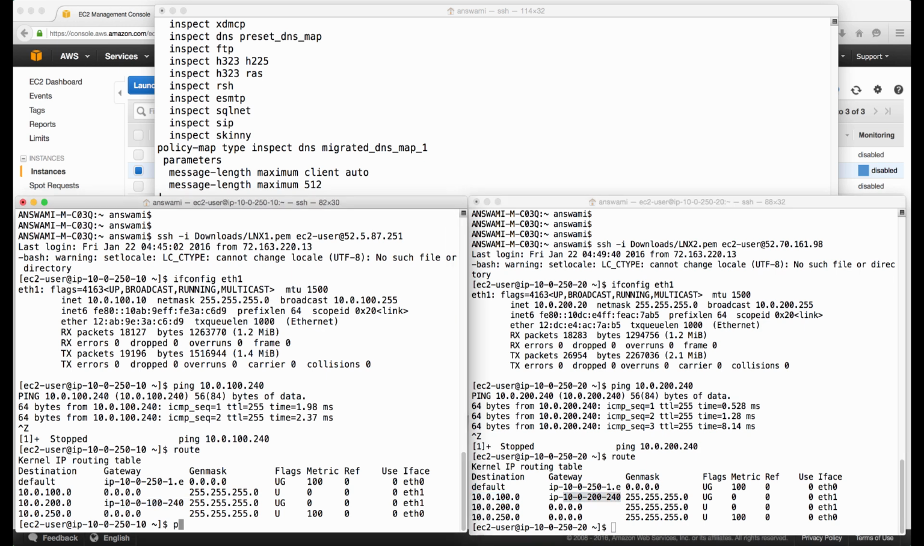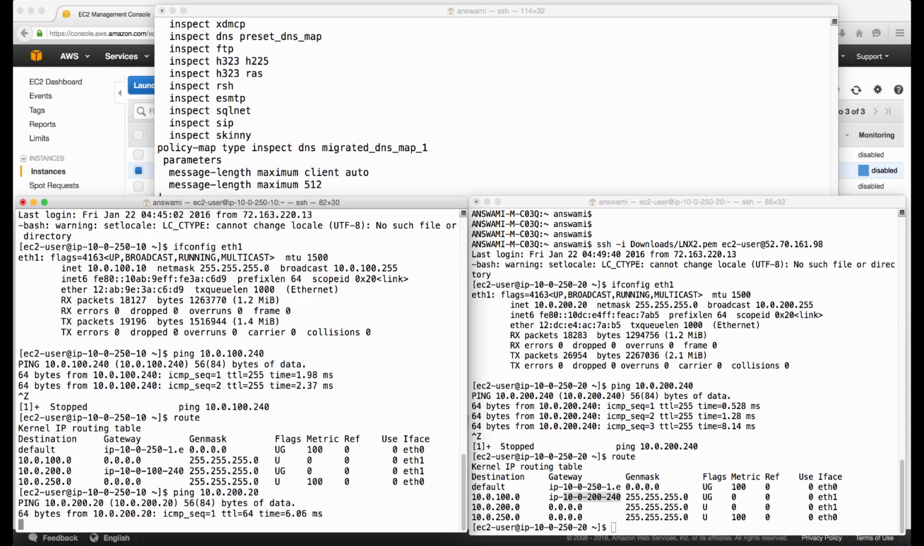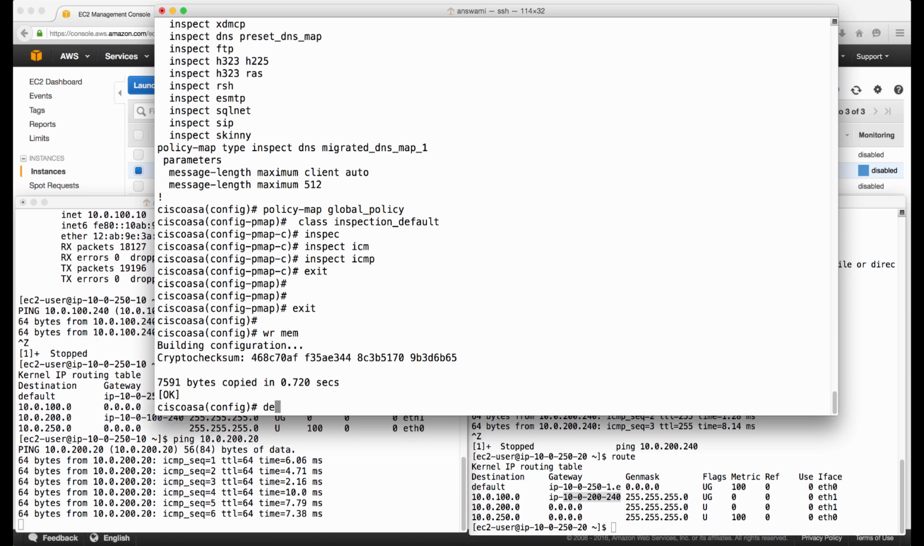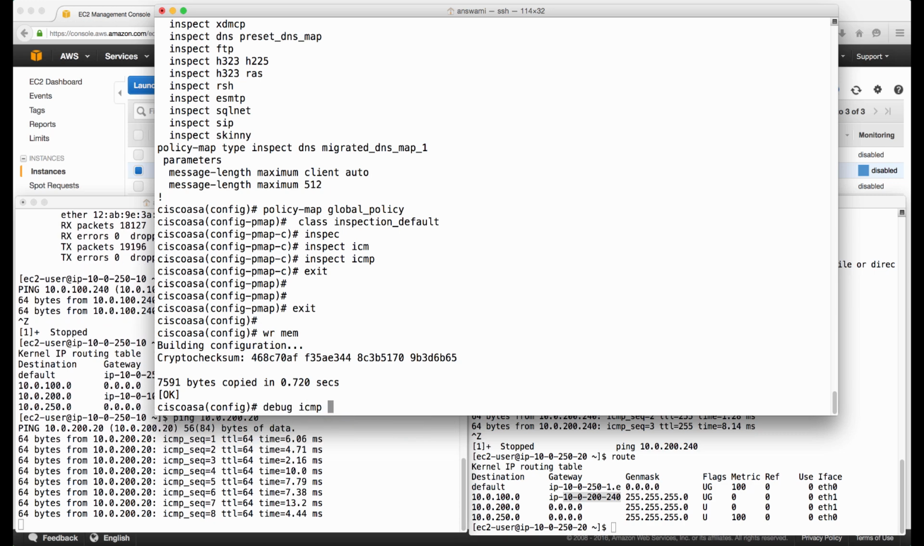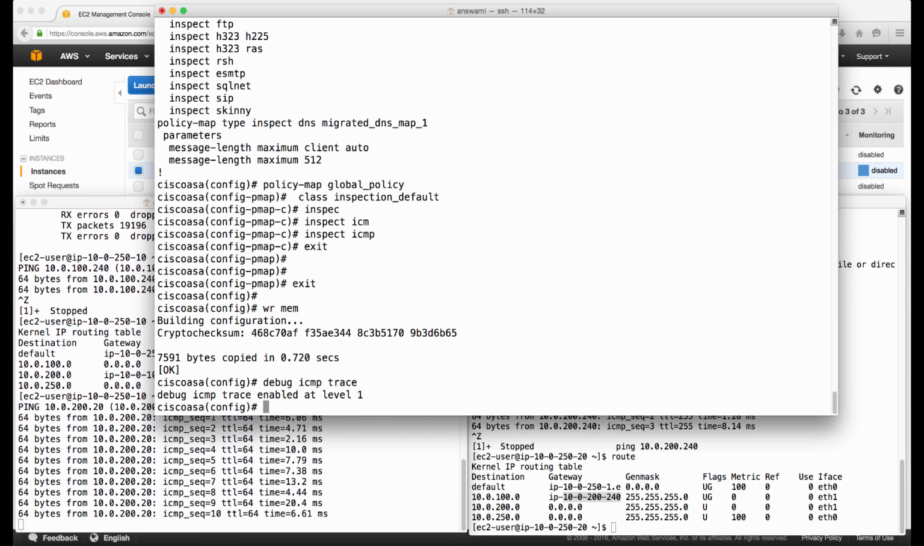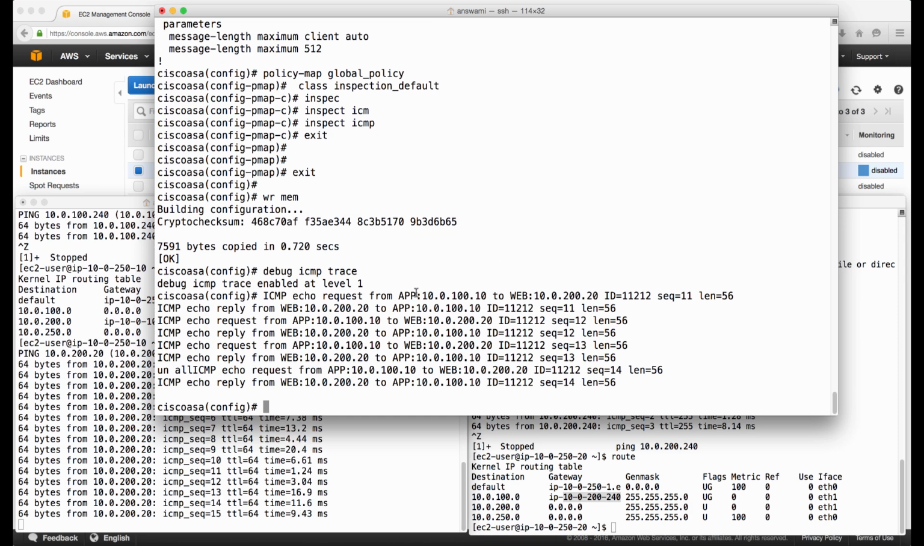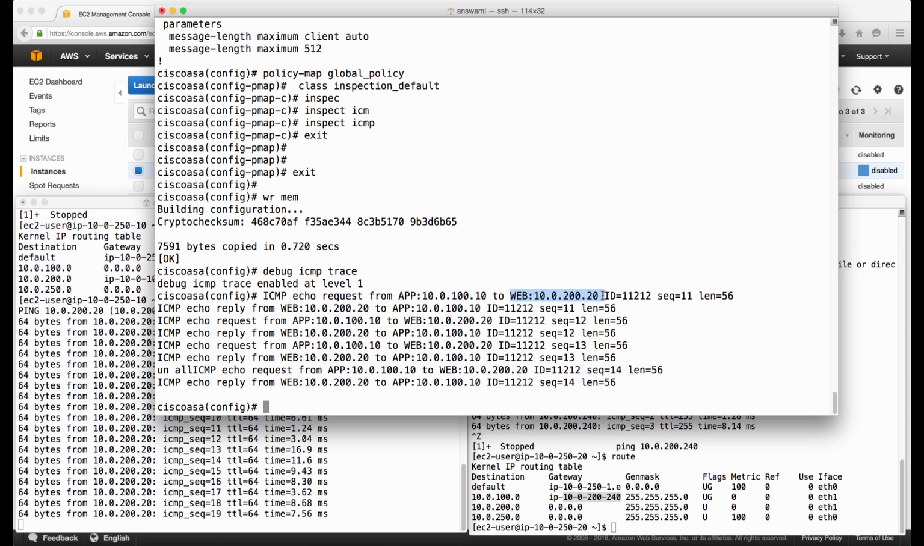So let me initiate ping for 10.0.200.220 from Linux 1 server. From Linux 1 I'm pinging Linux 2. Yes, it is reachable. We go back to firewall, type debug icmp trace. Traffic is coming from app interface and it is going towards web interface.